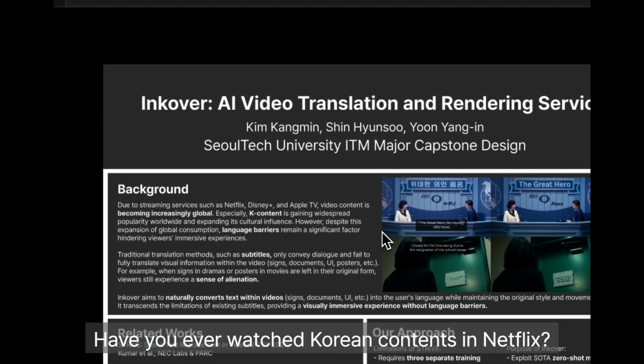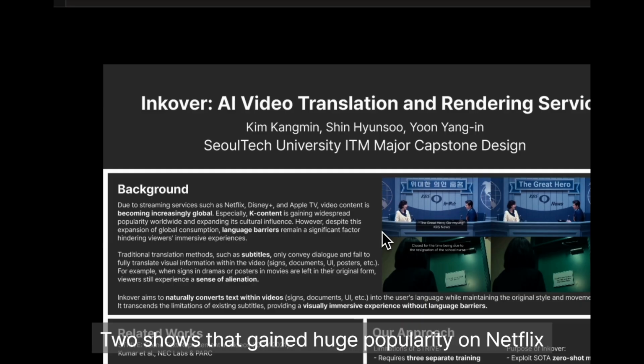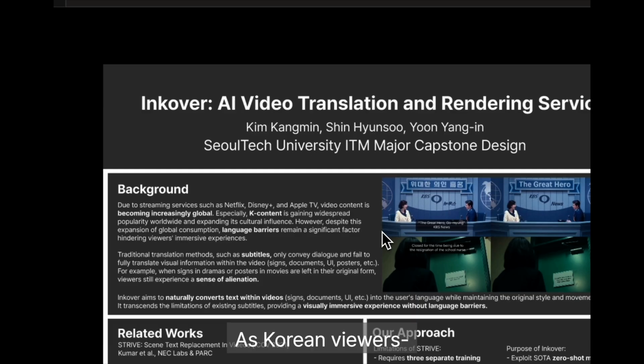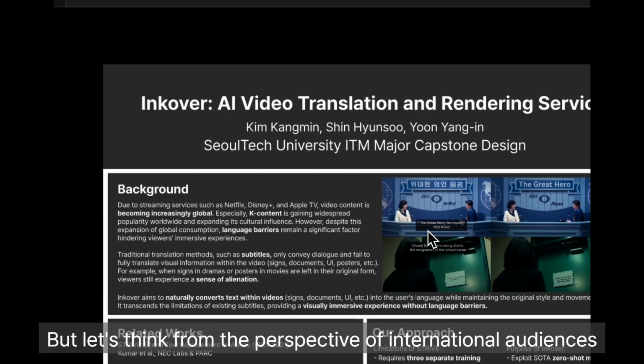Have you ever watched Korean contents on Netflix? Here, you can see scenes from Good News and The Glory, two shows that gained huge popularity on Netflix. As Korean viewers, we can understand these scenes without subtitles. But let's think from the perspective of international audiences.